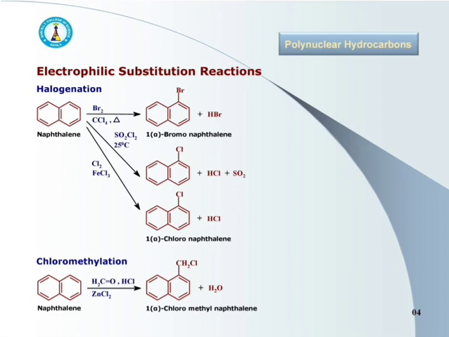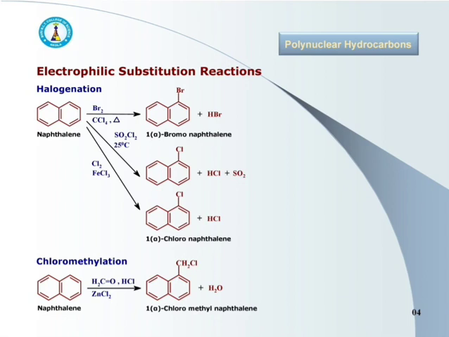Naphthalene, when reacted with sulfuryl chloride at 25 degrees centigrade, 1-chloronaphthalene is obtained. 1-chloronaphthalene can also be obtained by chlorination of naphthalene in presence of ferric chloride. Here, initially there is formation of electrophile, that is Br positive or Cl positive, which then attacks at C1 position and gives the 1-substituted halogenated naphthalene. This is the halogenation of naphthalene.